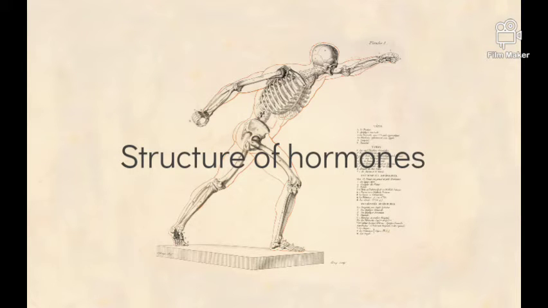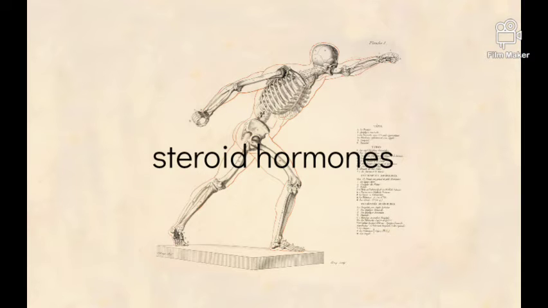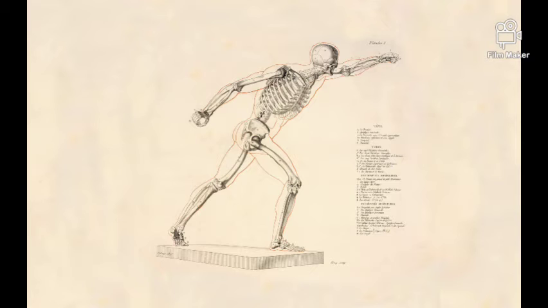One way of classifying hormones is by their chemical structure. The hormones synthesized in the body from the cholesterol are known as steroid hormones. The sex hormones estrogen and testosterone are perhaps the best known examples of steroid hormones. All other hormones are primarily made in the body from amino acids.